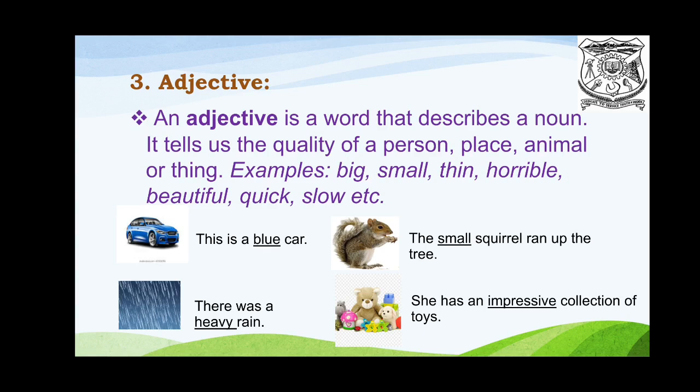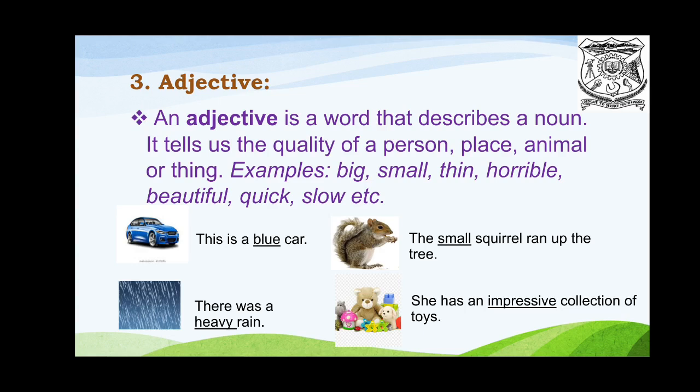Look at the sentences. This is a blue car. The small squirrel ran up the tree. There was a heavy rain. She has an impressive collection of toys. In these sentences, the words blue, small, heavy, impressive are called adjectives.